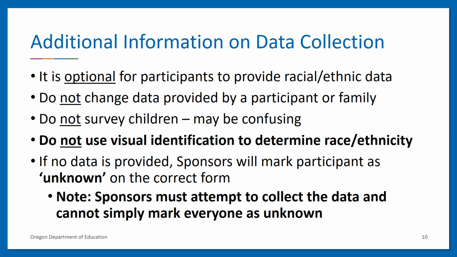And, as of May 2021, visual identification is not allowed to determine race or ethnicity, since it may not be a reliable means to capture how participants self-identify. In situations where a participant or their parent or guardian declines to provide racial and ethnic data, sponsors can mark participants as unknown and write the number who fall in the unknown category on the correct form for their program. Please note, sponsors must attempt to collect the required data and cannot simply mark everyone as unknown.